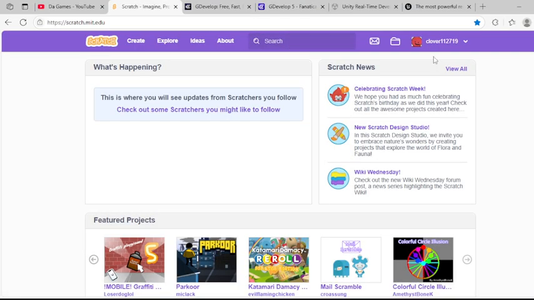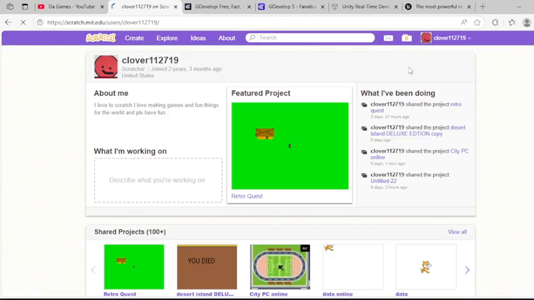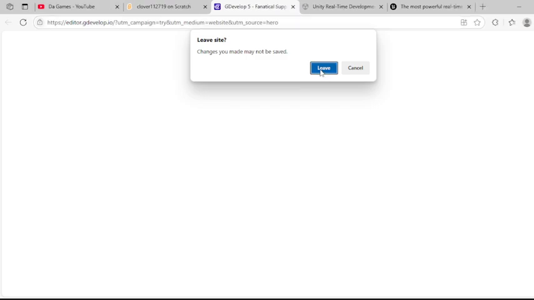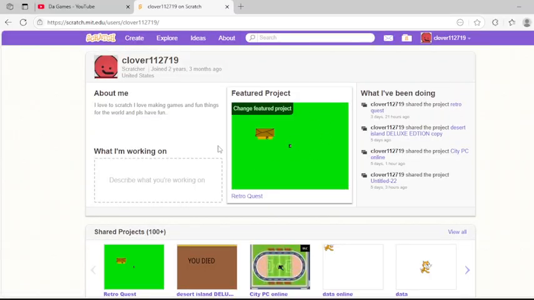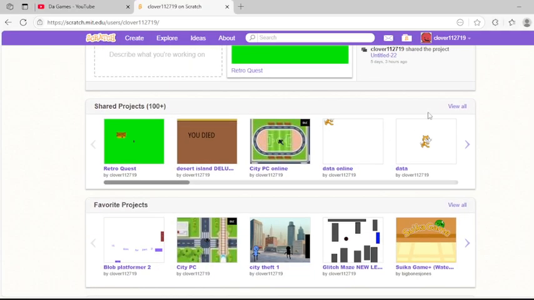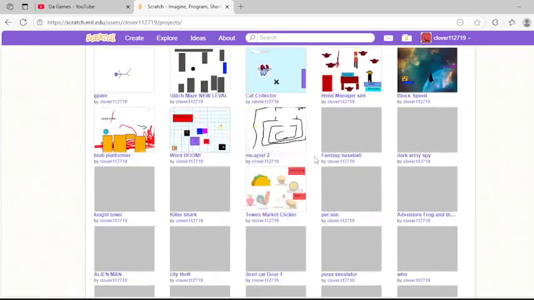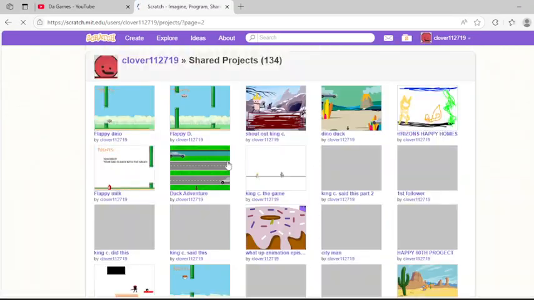But if you're just beginning, I 1,000,000% suggest Scratch for sure. It's always Scratch. I've been on Scratch for 2 years, 3 months, and look at this. I've made so many projects, it's crazy.